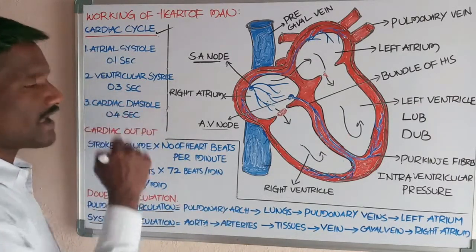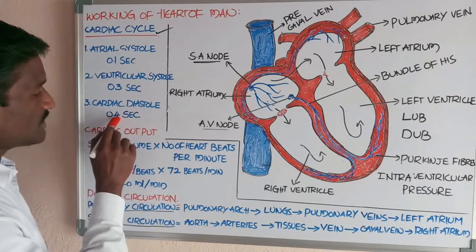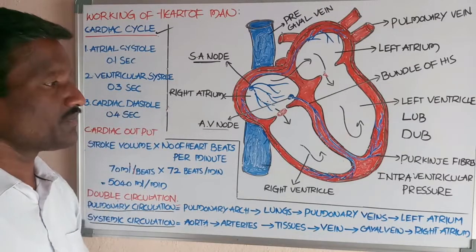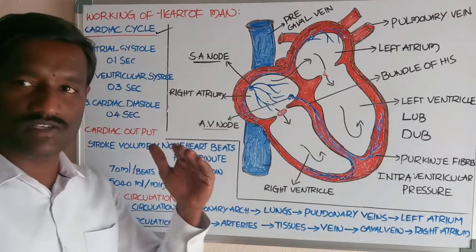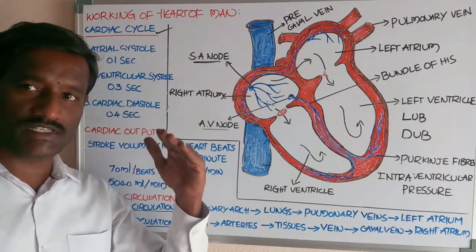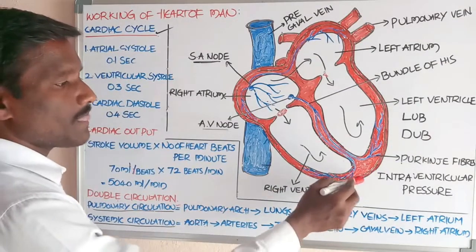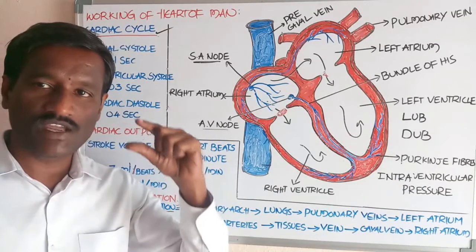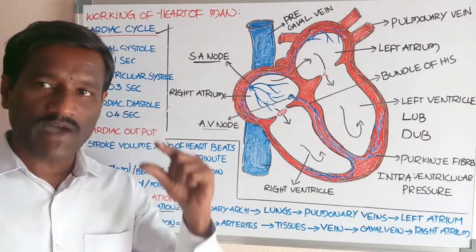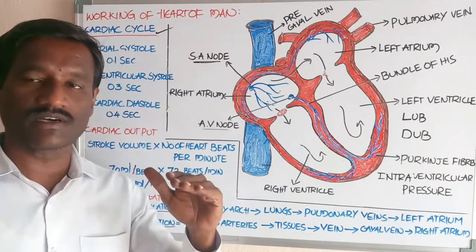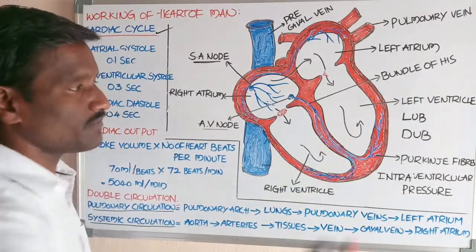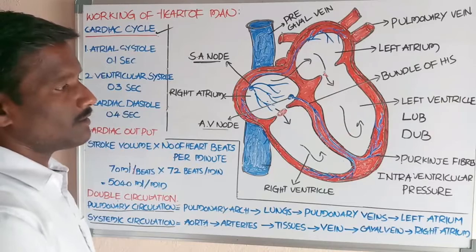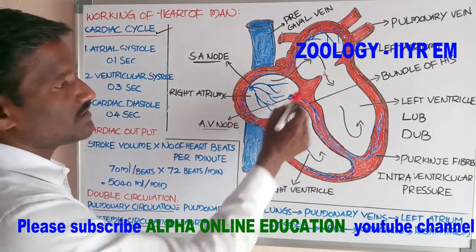Next, cardiac diastole. Cardiac diastole takes about 0.4 second. What occurs in cardiac diastole? The intraventricular pressure falls down. By decreasing the intraventricular pressure, it causes the closure of the semilunar valves. By the closing of the semilunar valves, it produces the second heart sound, that is dub. Okay, students, and at the same time, AV valves are open.